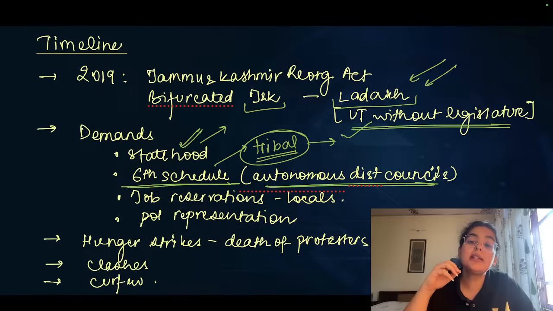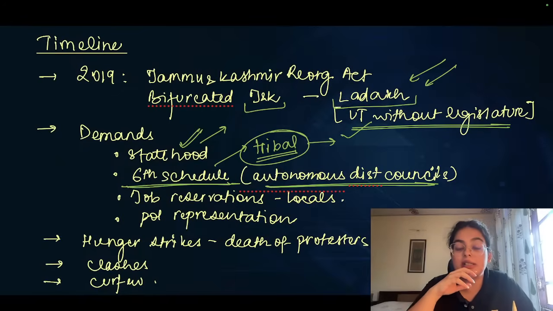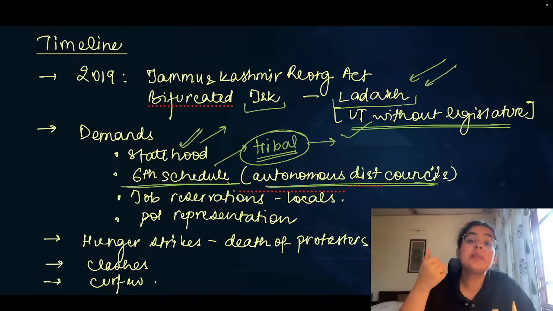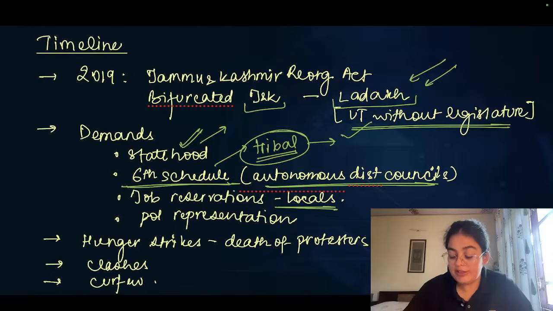There are also concerns about the immigration of outsiders. That means the fear that outsiders will come into these regions, try to take up their jobs and resources, and there is going to be competition. Therefore, demands also include reservations for the domicile or the locals along with substantial political representation. So these demands have been at the forefront.